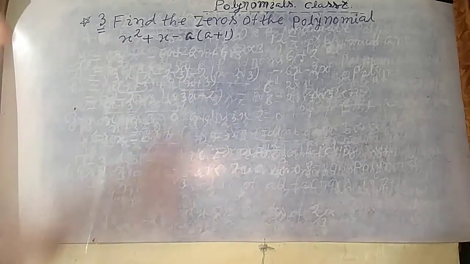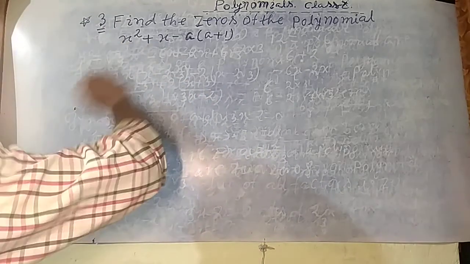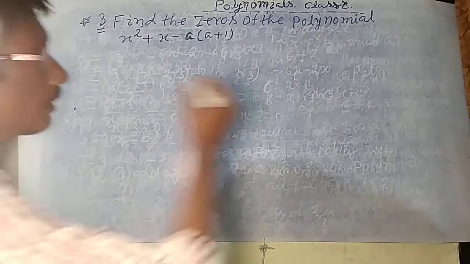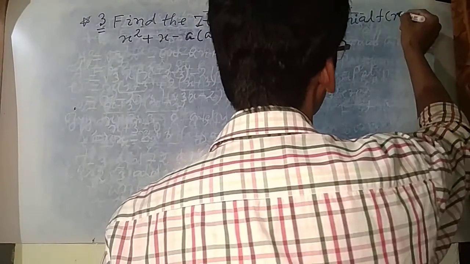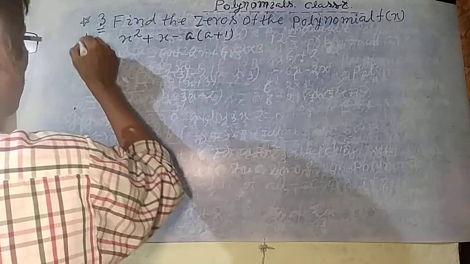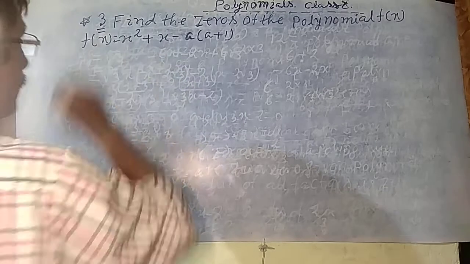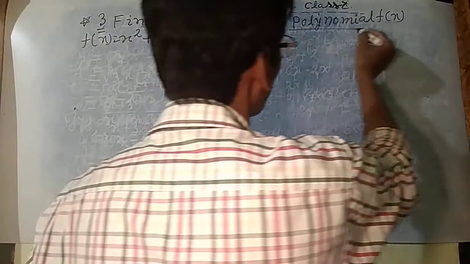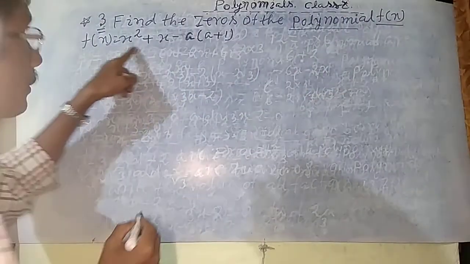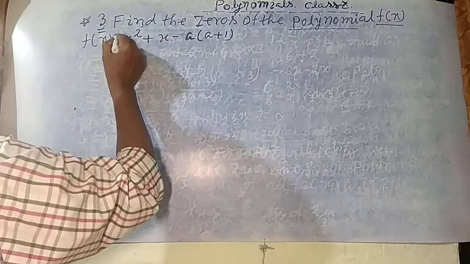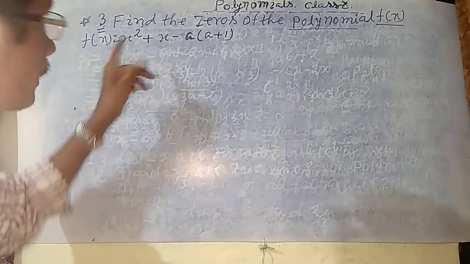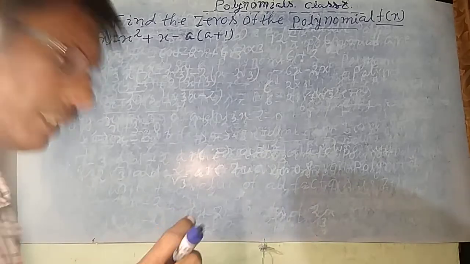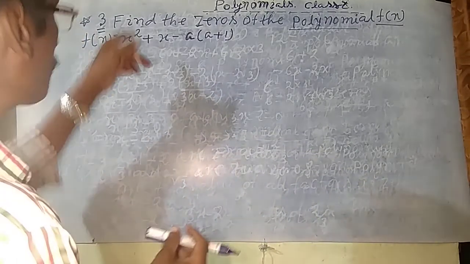स्टूडेंट्स, this is the most important question, the question number 3. Find the zeros of the polynomials. So you can also the polynomials having the constant. Okay, f of x also लिखा रहता है यहाँ पे, जो f of x equal to 0 इसके बाद. Okay, so you can write also polynomial word भी लिखा सकते हैं, नहीं तो f of x भी लिखा सकते हैं. f of x equal to this is the quadratic polynomials because the degree is 2. So it has 2 factors, so it has 2 zeros. So find the 2 zeros.